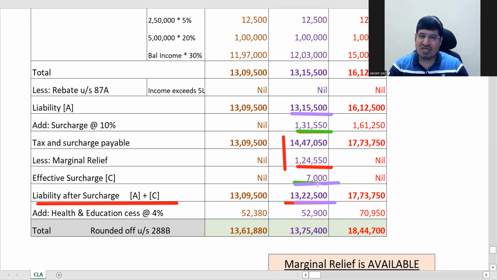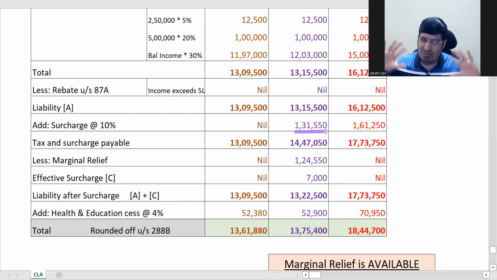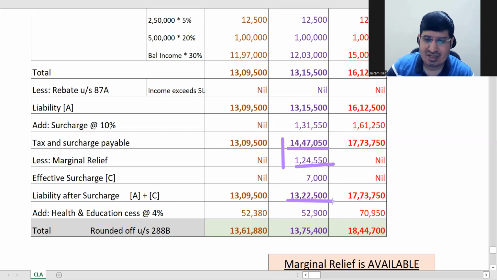One is using the effective surcharge. Basically, this is your tax liability, and on this you had to add surcharge, the common general logic. But what is the effective surcharge that we calculated? It was 7,000. So add only 7,000 to this and you will get this. That is the first way to look at it. The second way is that your tax plus surcharge is this, and marginal relief calculated is this, so this minus this will give you this again, the same. Now health and education cess is 4%. You can compute it on this line.